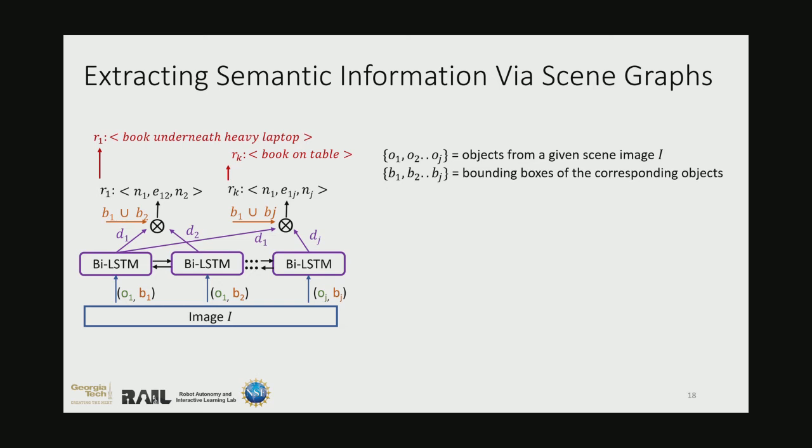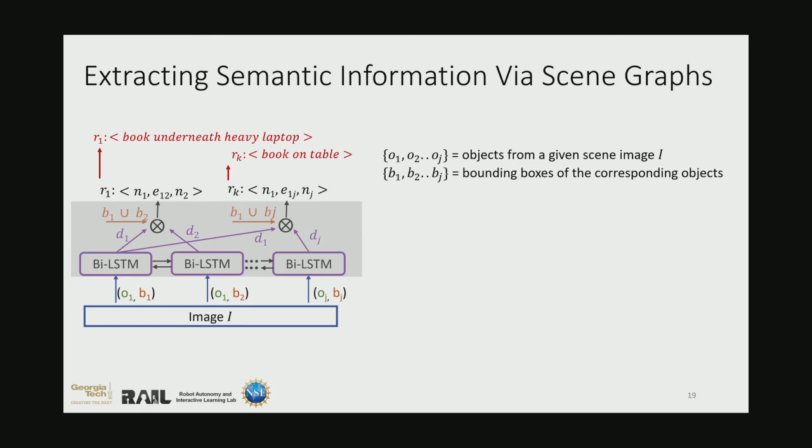So to extract the semantic information from a scene, we adapt the scene graph model MotifNet shown here on the left. Given an image I with detected objects O_i through O_j and corresponding bounding boxes B_i through B_j, we utilize the bidirectional LSTMs with highway connections from the original MotifNet model to extract the global context D of each bounding region in the image.